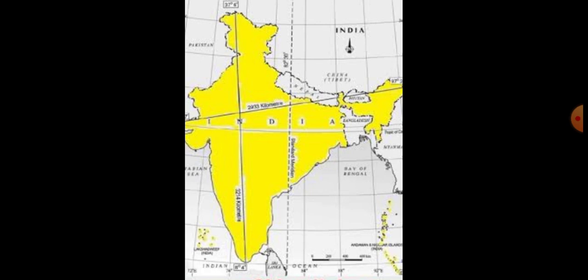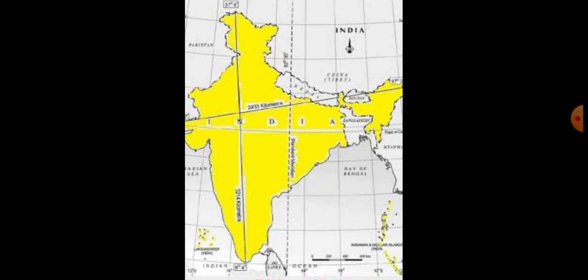North-south extent, how many kilometers? Have you remembered? 3214 kilometers. Just see the map, the north to south line is there. In map questions they ask about the north-south corridor, 3214 kilometers. That corridor starts from Jammu Kashmir, Indira Col, in northern India, and joins Kanyakumari in southern India.